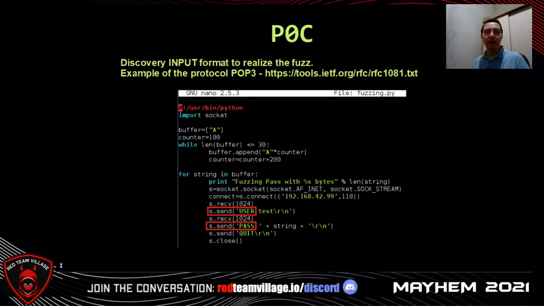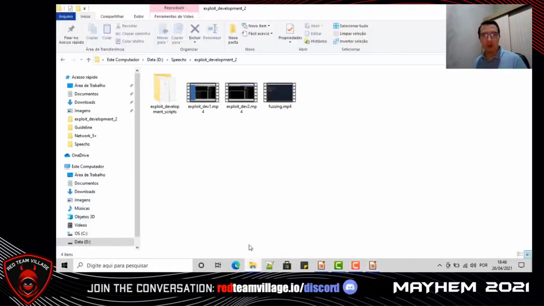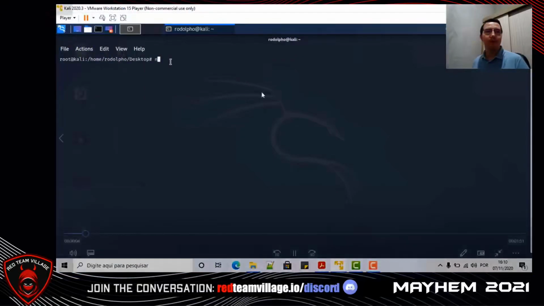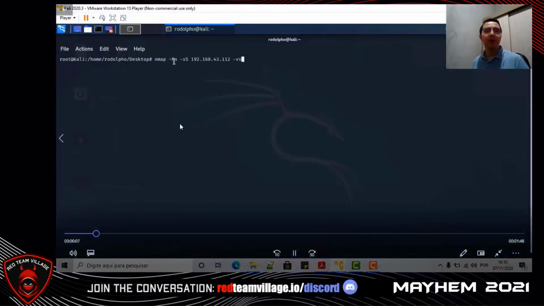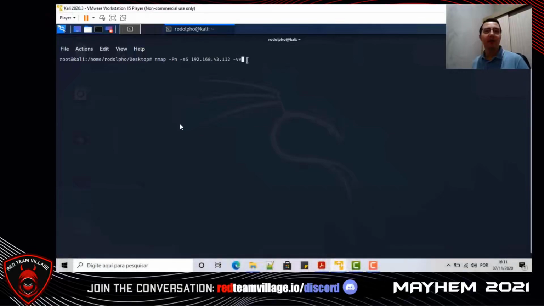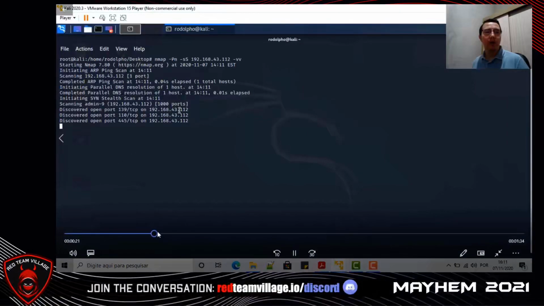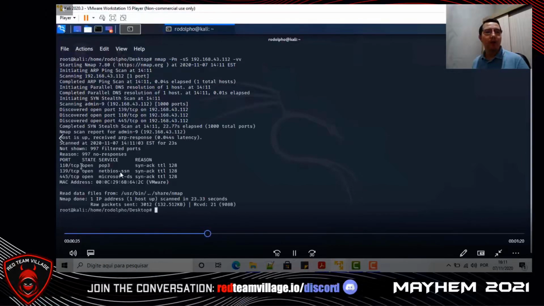Let's see the POC video. Let's run the nmap command against the target IP. And we see that it has port 110 open. It is running the service POP3 on port 110.